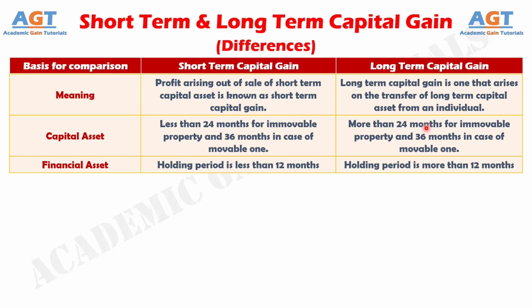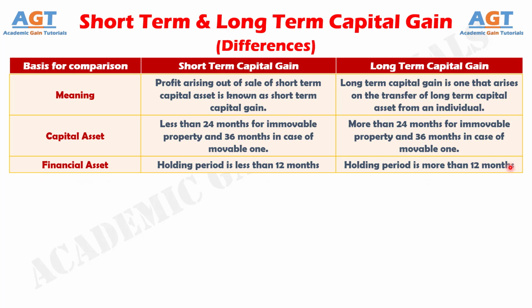Number 3. In the case of financial assets, the period of holding is reduced to 12 months, so if the asset is held for less than 12 months, then the gain from the transfer of such asset will be short-term capital gain. On the contrary, if the securities like shares or zero-coupon bonds are held for more than a year, the gain effected from the transfer will be long-term capital gain.